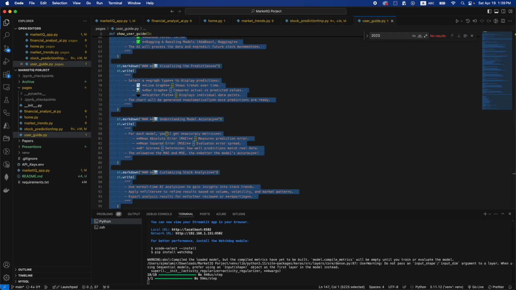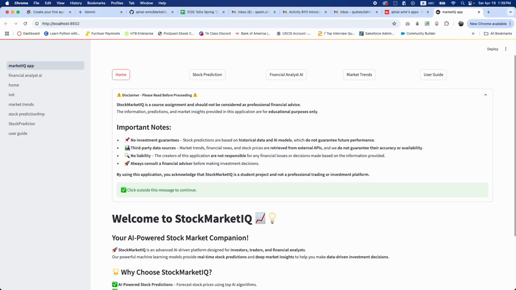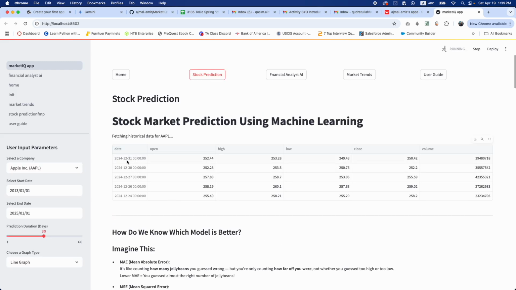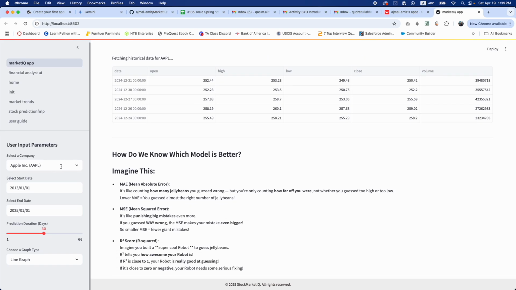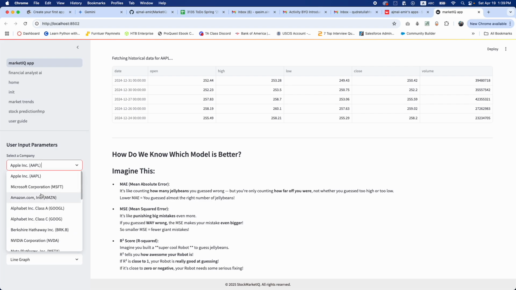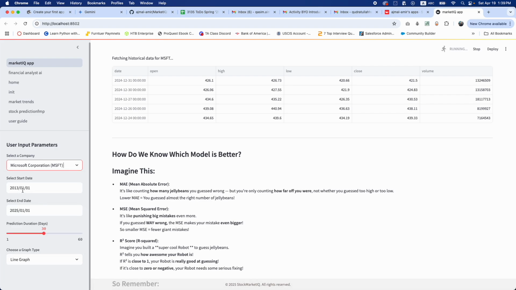And now I'm going to open our running application. This is our homepage. It has a disclaimer, this is the welcome, and also why we chose Stock Market IQ. Then we have the stock prediction analysis. It fetches the data from FMP, and it allows us to choose among 20 top companies. Once we choose, for example, Microsoft, you can change the data range from and to,